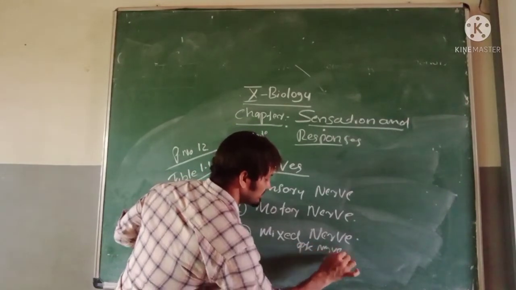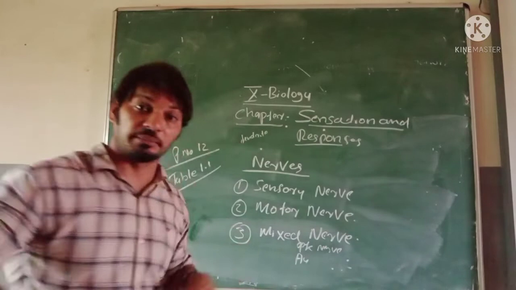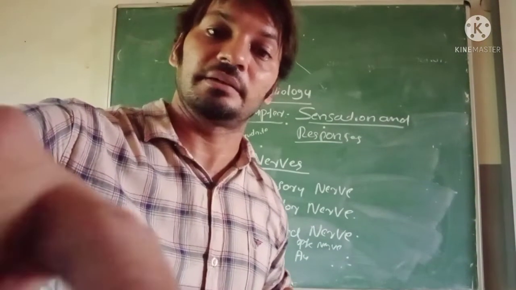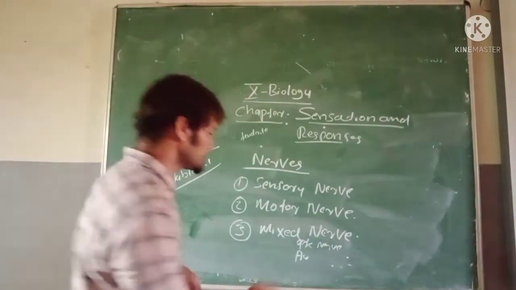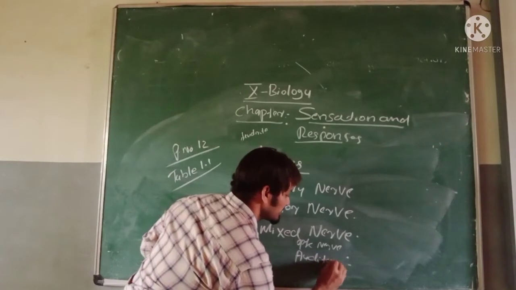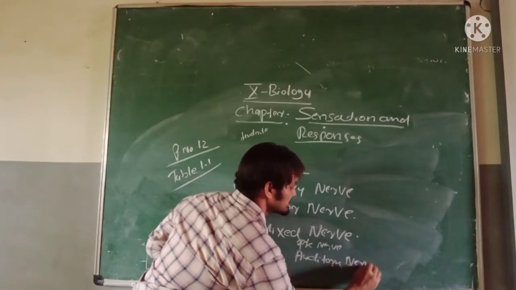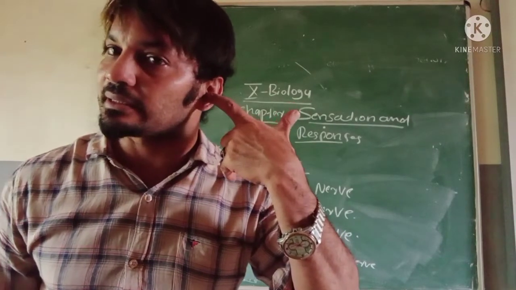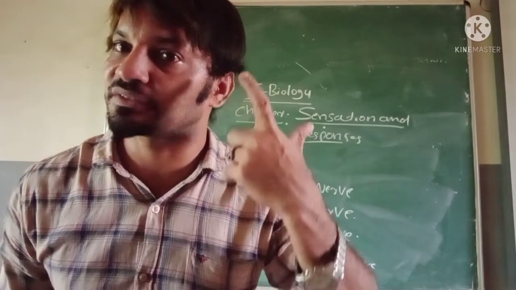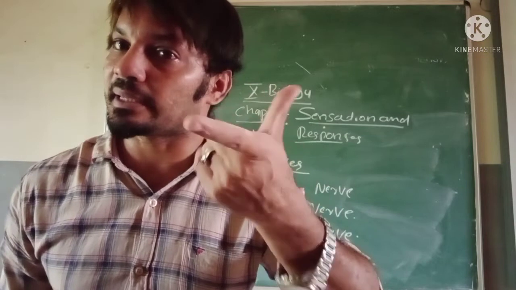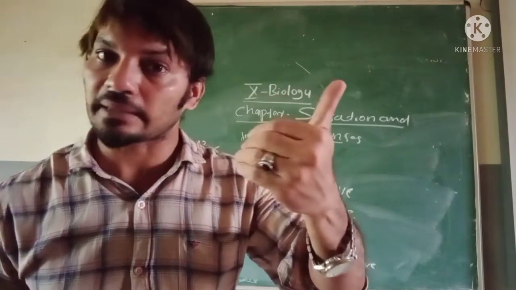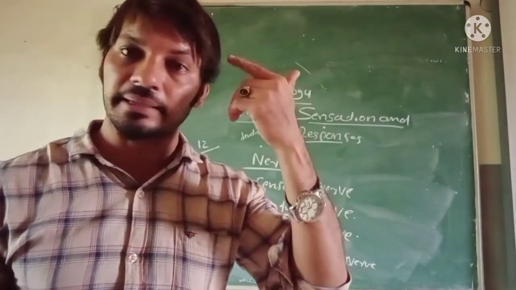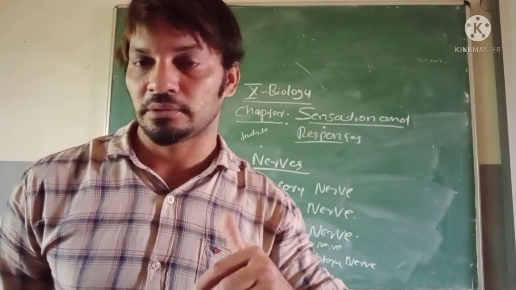Similarly, the auditory nerve. Understood? The auditory nerve is found in the ear, carrying impulses to the brain and spinal cord, and also taking impulses back from the brain and spinal cord. Do you understand?